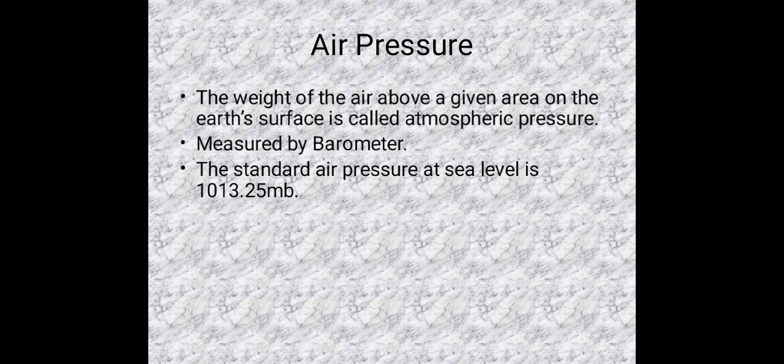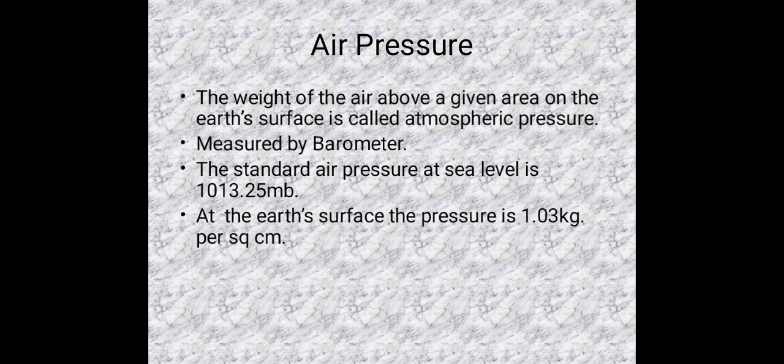The standard air pressure at sea level is 1013.25 MB. At the earth's surface the pressure is 1.03 kilogram per square centimeter. So it is different. At sea level it is 1013.25 MB. At surface level that is 1.03 kilogram per square centimeter.